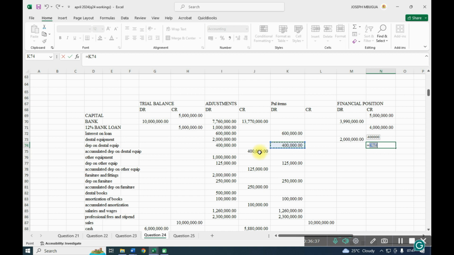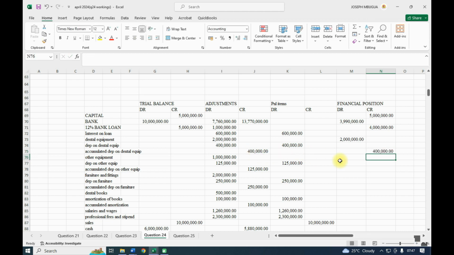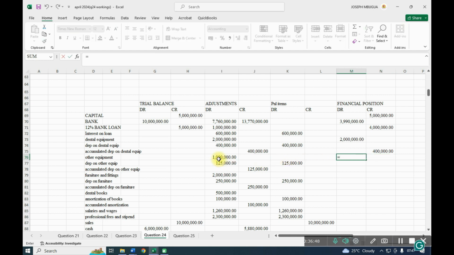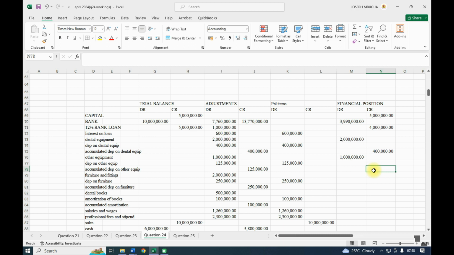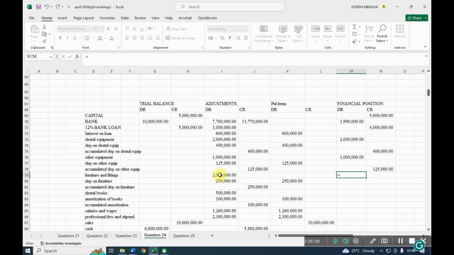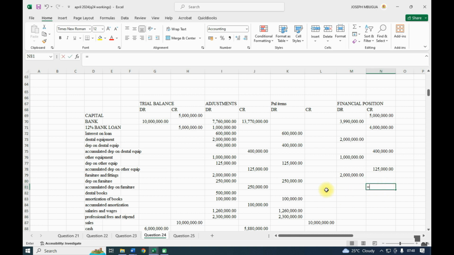Accumulated depreciation on dental equipment. Then other equipment, we had 1 million, and we had accumulated of 125. Then we had furniture of 2 million with an accumulated of 250.